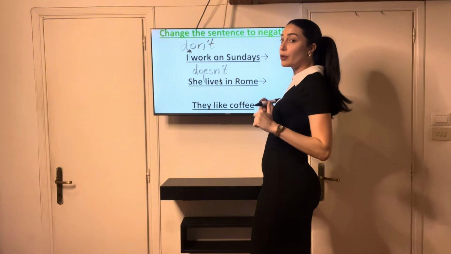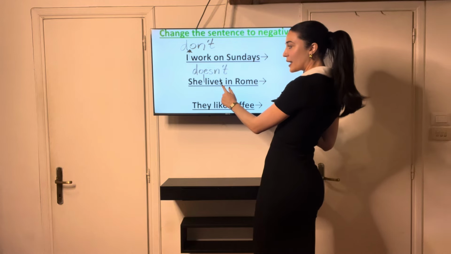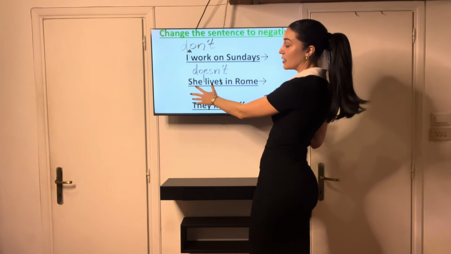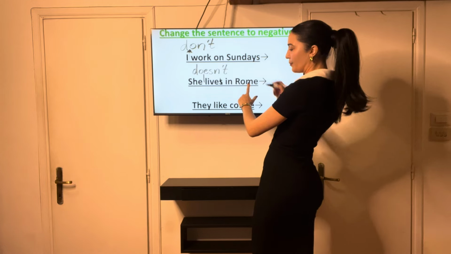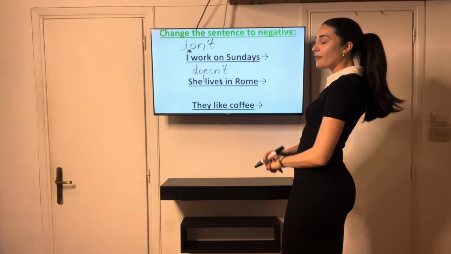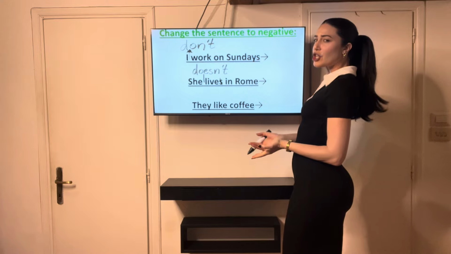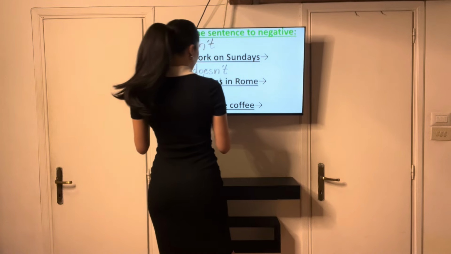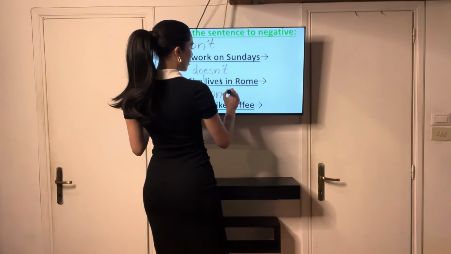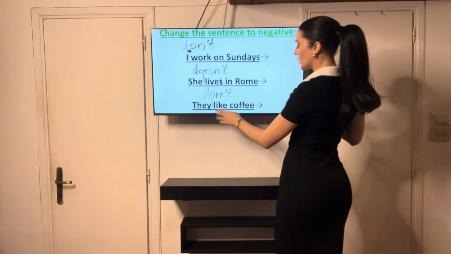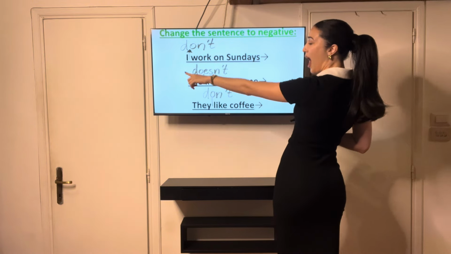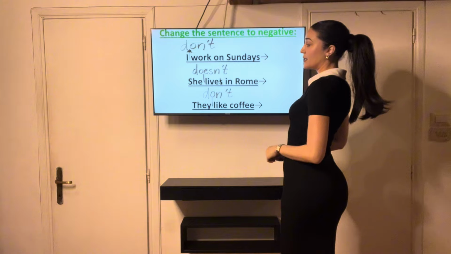Remember that rule, super important. Don't add S, okay, to these negative verbs here when you're using she, he, and it. She doesn't live in Rome. So cross out that S. All right. They like coffee. What do I change? They don't like coffee. They don't like coffee. She doesn't live in Rome. I don't work on Sundays.